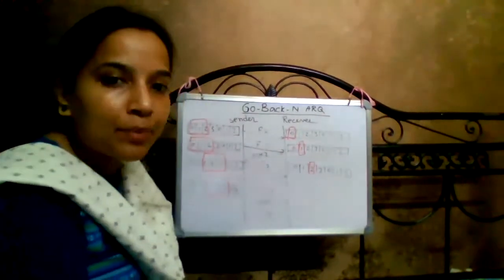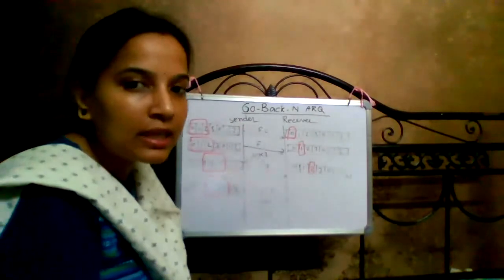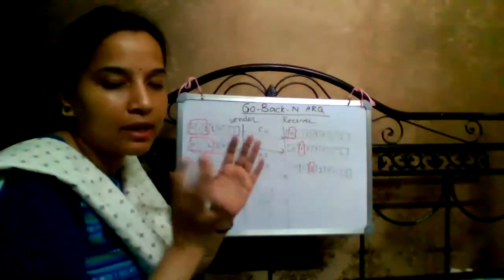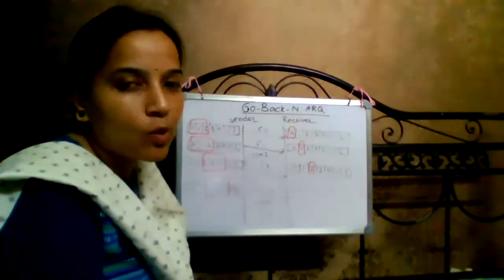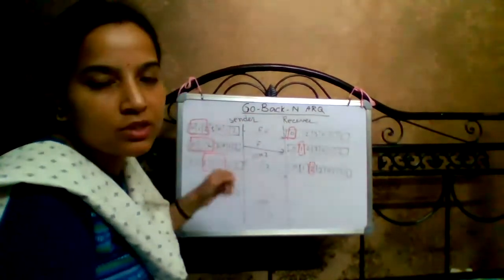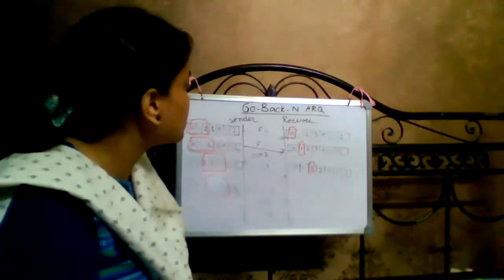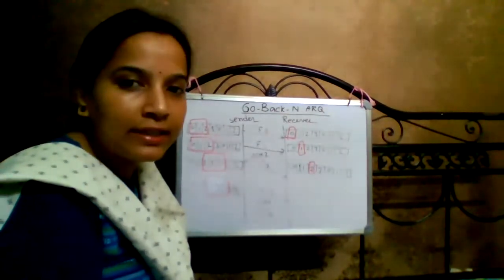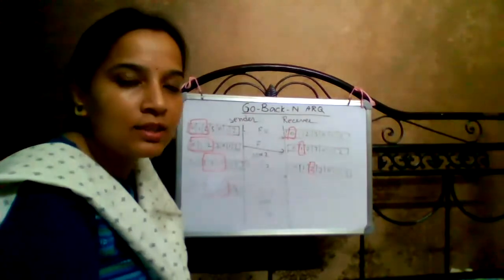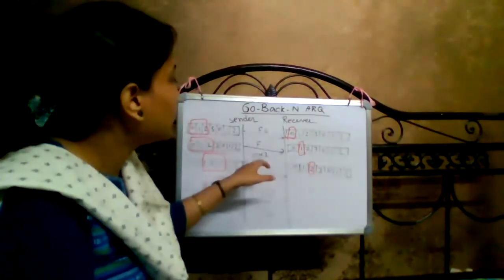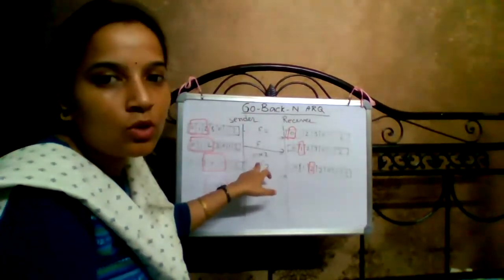Within the time span required for these window frames by the window sequence numbers, ACK2 means ACK1 is already received.